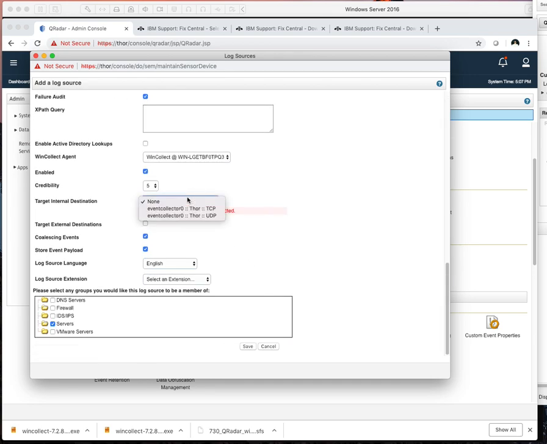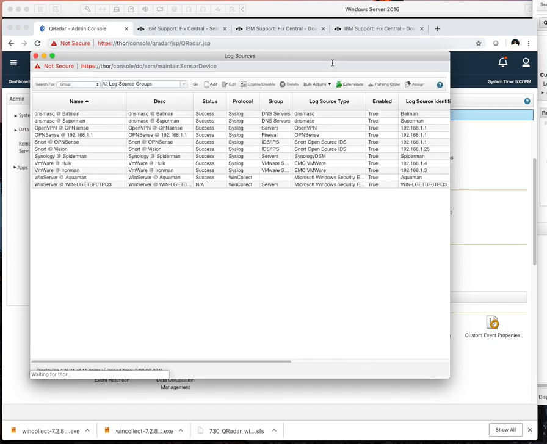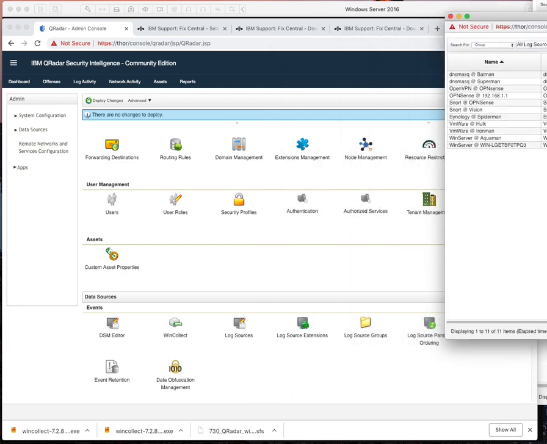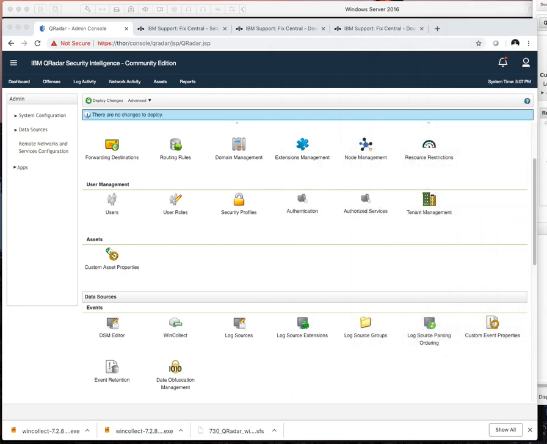Oh, I'm going to put that here. Forgot about that. So that's going to be the event collector. And we're doing TCP, so that way you're not going to lose a connection because of a three-way handshake. We'll save that guy. So that's all good. I'm going to move that out of the way. And we should get a prompt to do the change, essentially. Sorry about that.